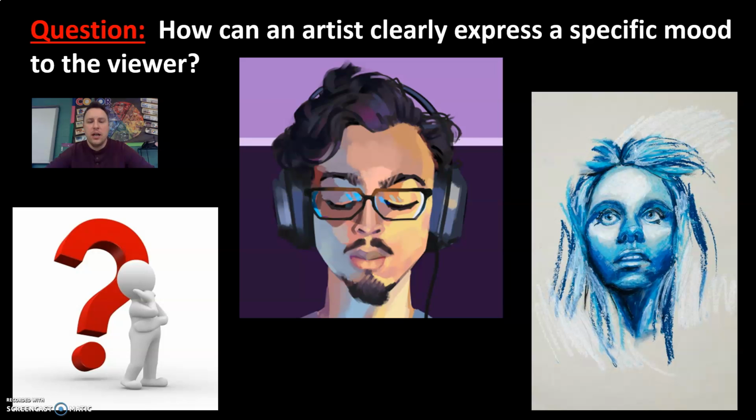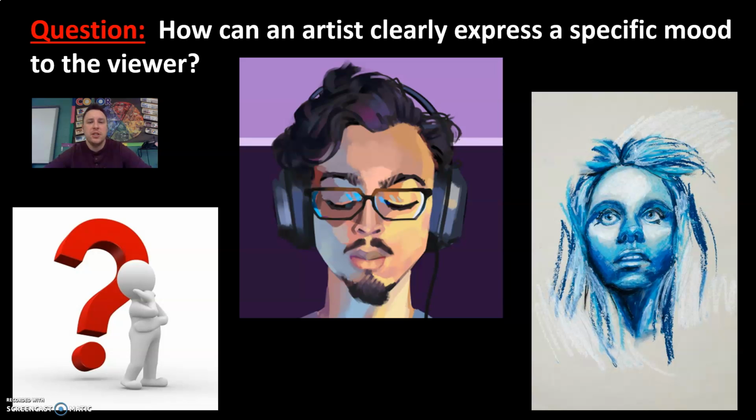And then just to elaborate on that, I'll discuss the image in the middle here. Talking about the poses, you see this male figure. He's posing with his eyes closed. He has the props of the headphones. The color choice is very warm and soft. They even applied the color in a nice solid way that doesn't look rushed to show anger or something like that. And then lastly, the background is very calming, solid colors, maybe even just the back wall of his room.